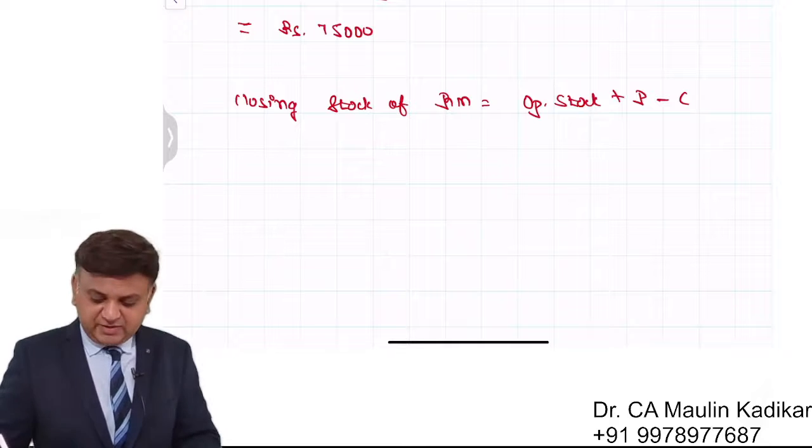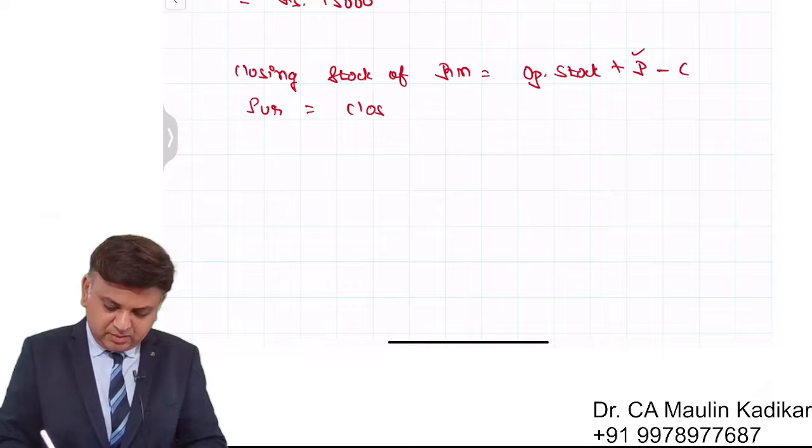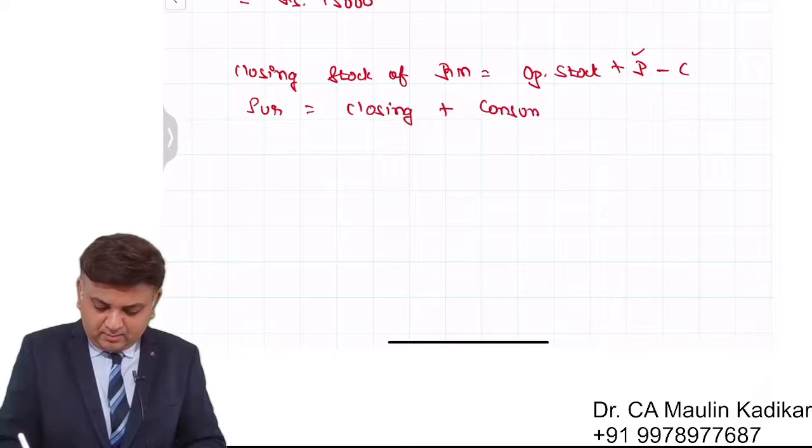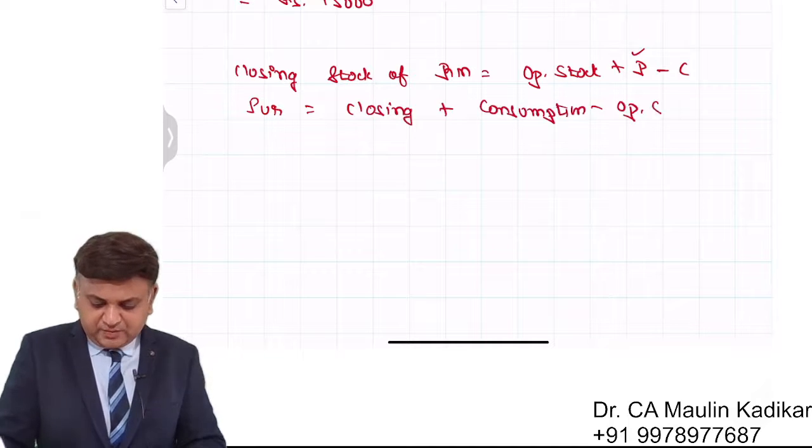I asked you what is the purchase? So purchase is closing plus consumption minus opening stock.